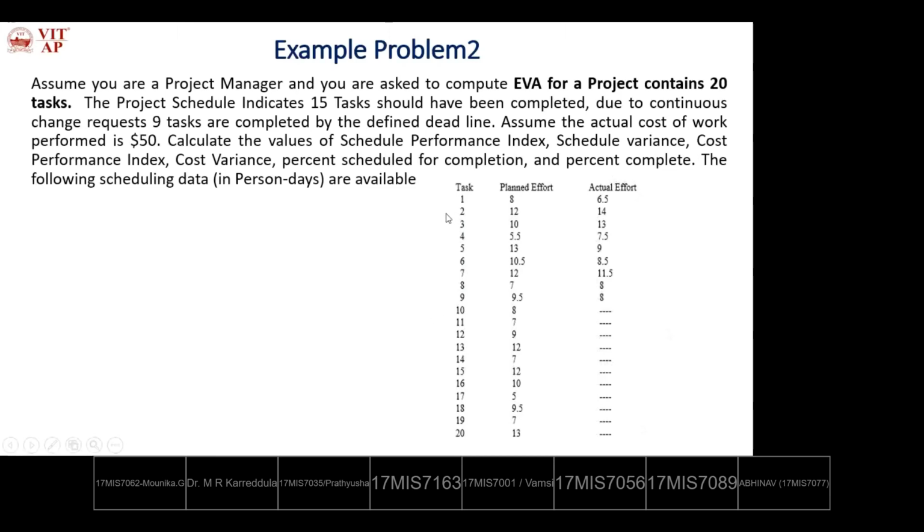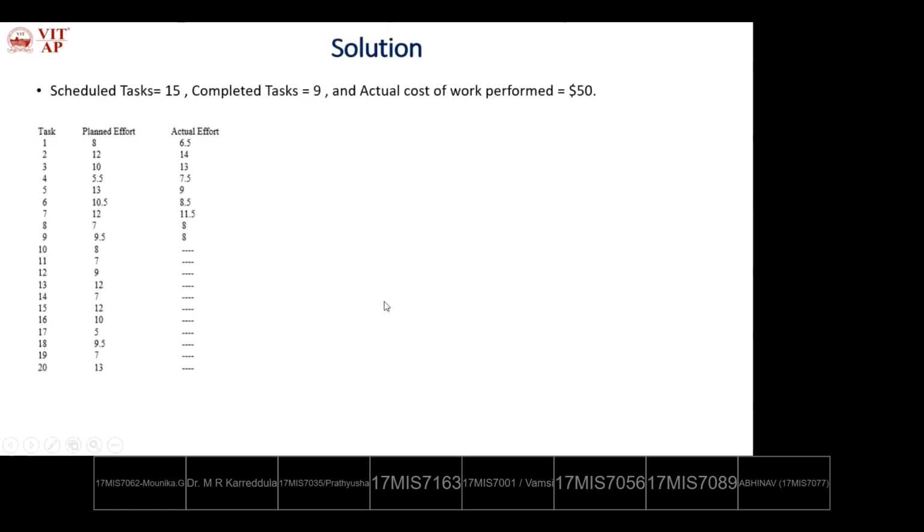Among the 20 tasks, by the review time 15 tasks we have to finish. But due to continuous change requests, 9 tasks only were completed by the given deadline. So we'll try to solve this problem using earned value analysis.